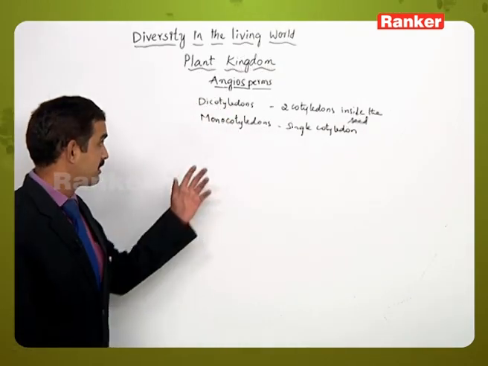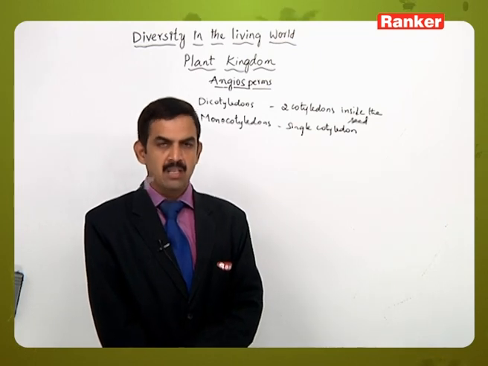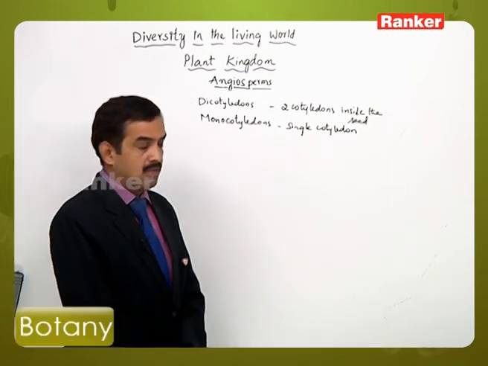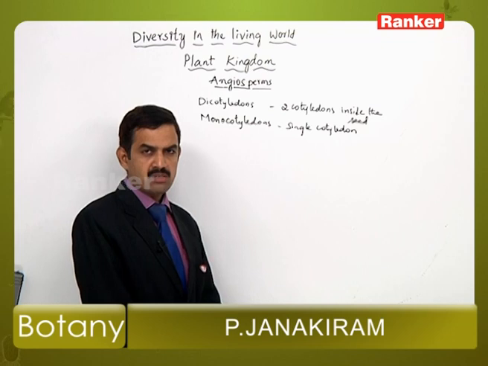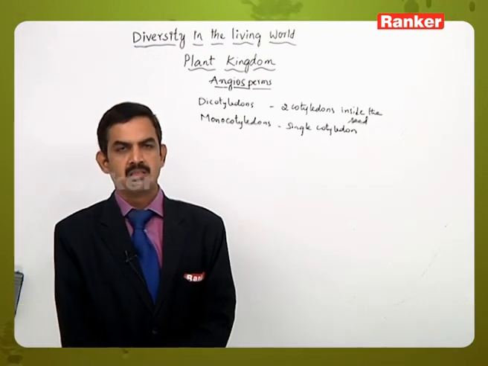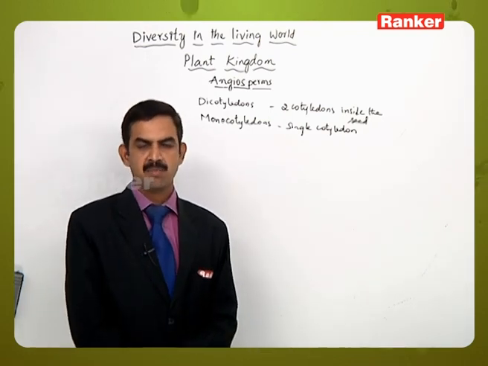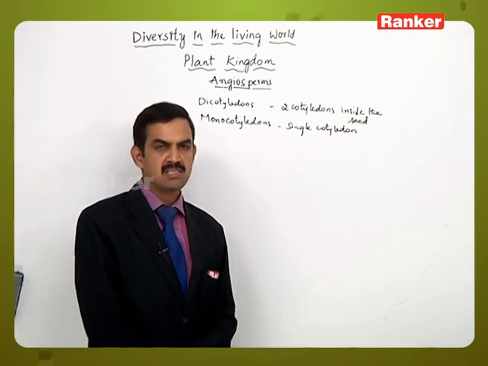So likewise, two classes are there in the angiosperms. Here the dicots and monocots are further divided into subclasses, series, orders and families, based on similarities and dissimilarities.